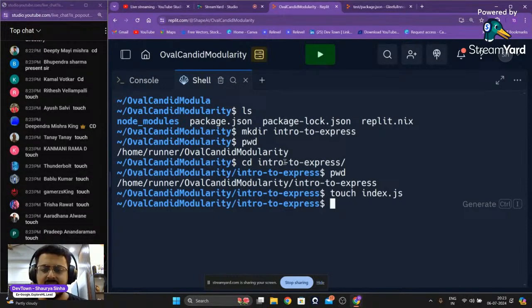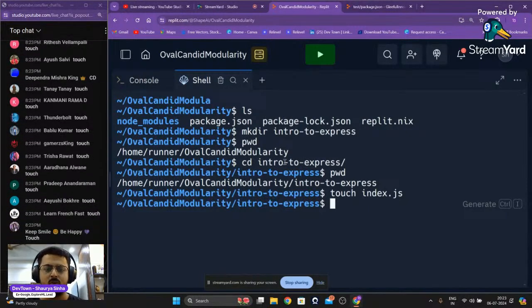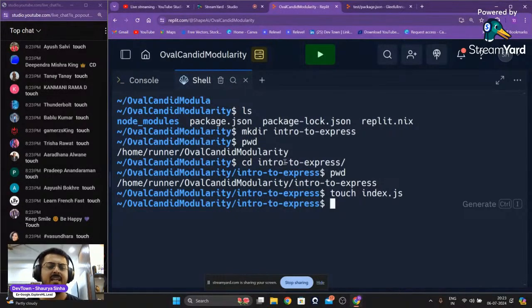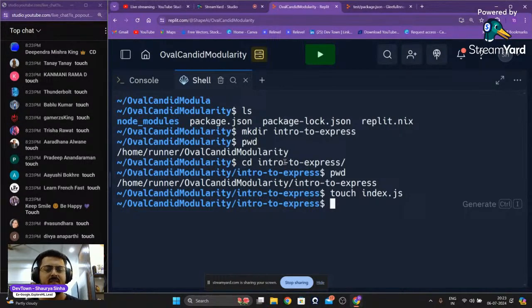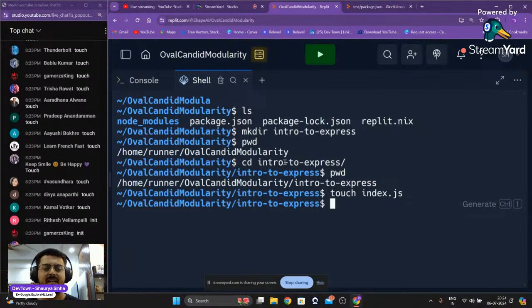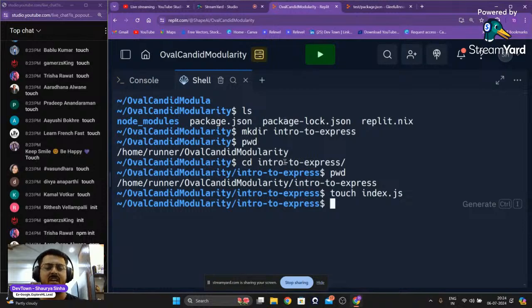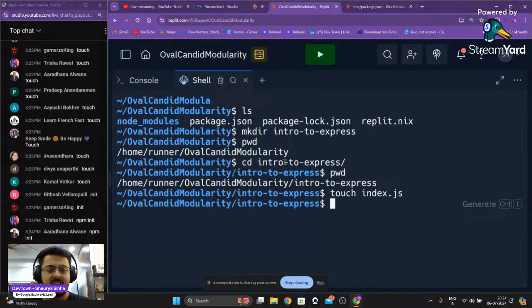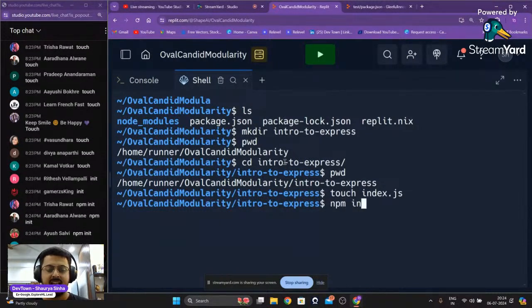Once we have done that, the next particular step is to initialize npm right over here. So how to initialize npm, guys? What is the command to initialize npm? What is the complete command, guys? Init is half the command. What is the rest of the command? npm init. Very good, Trisha. Very good, Aradhana. npm init.